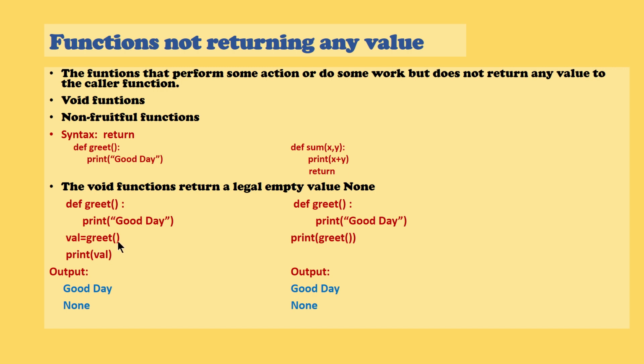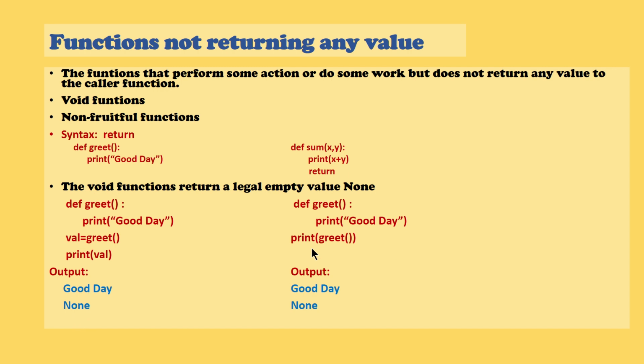You're calling the function and whatever value is returned by the function, you are receiving in a variable val, and when you print val, it will give you None. So even though you use the function in the expression, it will give you the value None.